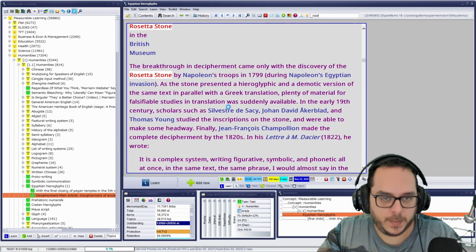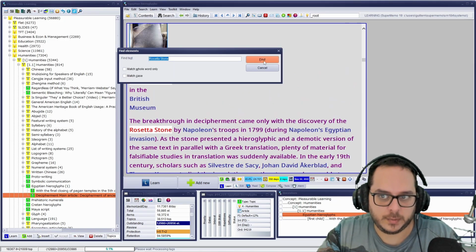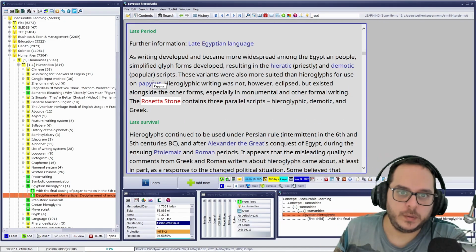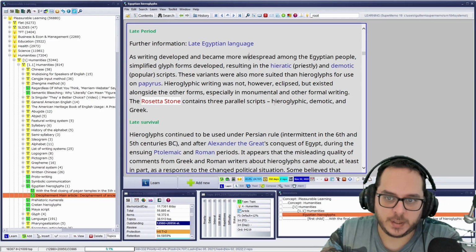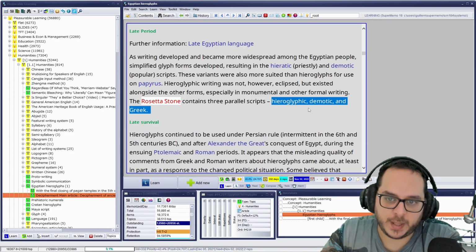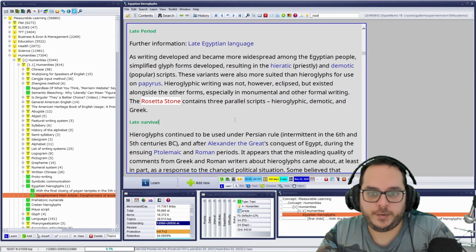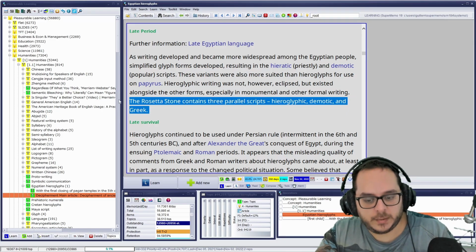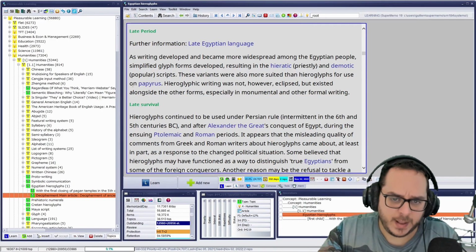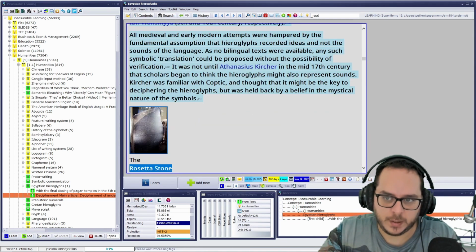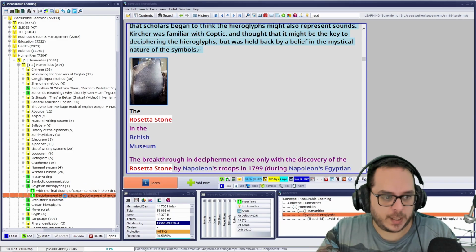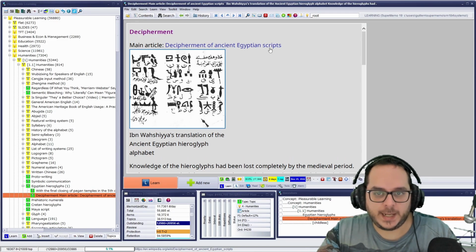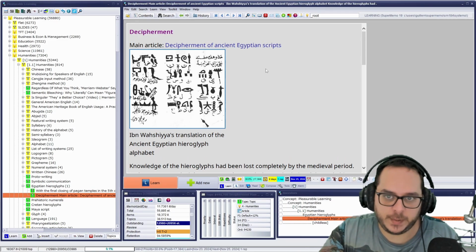But before that, let me check another one. Late period. Late Egyptian language. The Rosetta Stone contains 3 parallel scripts. I have a flashcard for that. Thematic, yeah, nothing new. So I can just delete that. So I save myself time in the future. Yeah, that's all. So now what I will do is the extract I just did. There's an article precisely just for the decipherment.